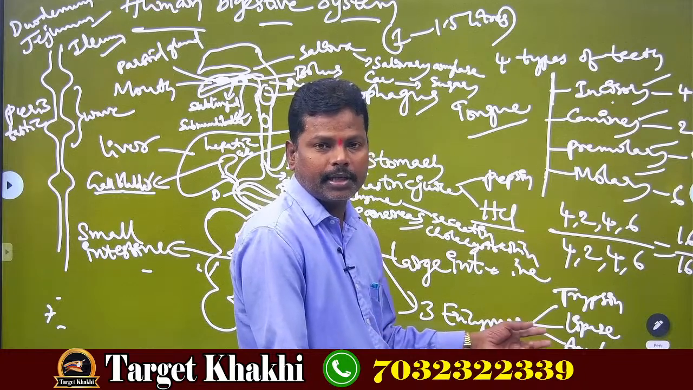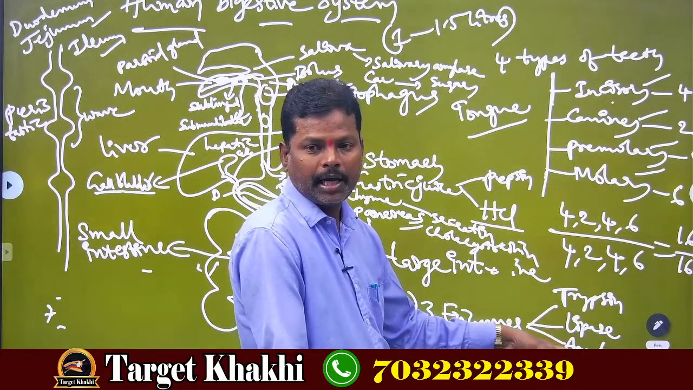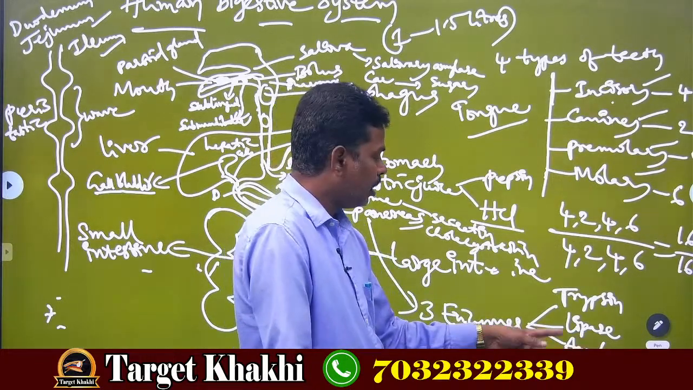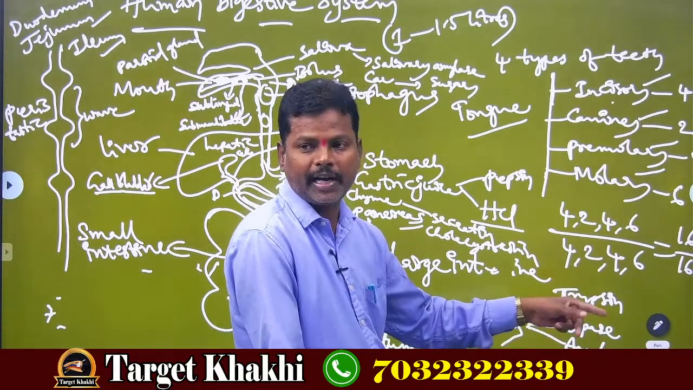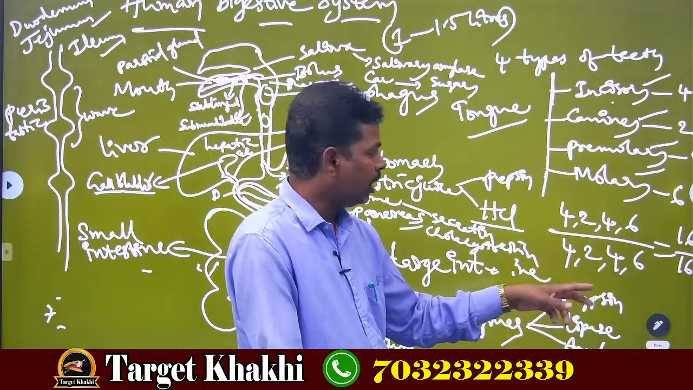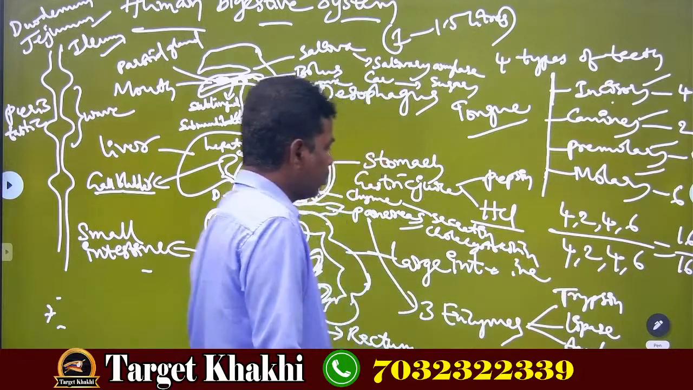Pancreas contains three enzymes. They are trypsin, lipase, amylase. Amylase, already you know, converts carbohydrates into sugars. But lipase converts fats into fatty acids and glycerols. Next, trypsin also works like pepsin. It converts proteins into peptones. Okay?